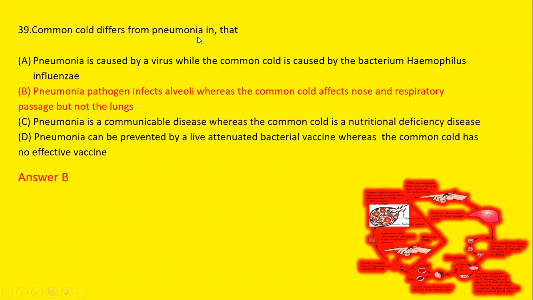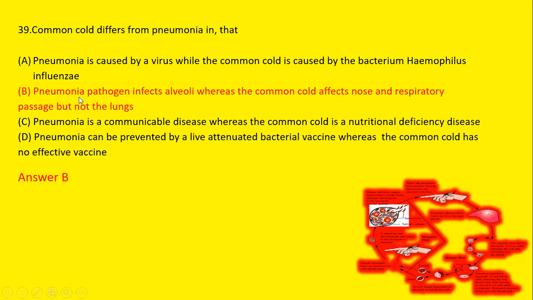Common cold differs from pneumonia in that, first, pneumonia is caused by a virus, while common cold is caused by bacterium Haemophilus influenzae. Second option is pneumonia pathogen infects alveoli, whereas common cold affects nose and respiratory passage but not the lungs. Third, pneumonia is a communicable disease, whereas common cold is a nutritional deficiency disease. And fourth is pneumonia can be prevented by live attenuated bacterial vaccine, whereas the common cold has no effective vaccine.